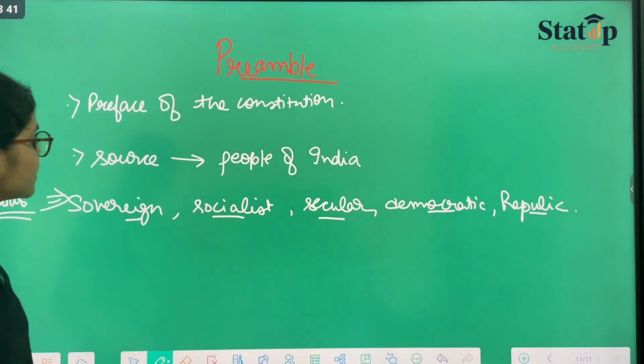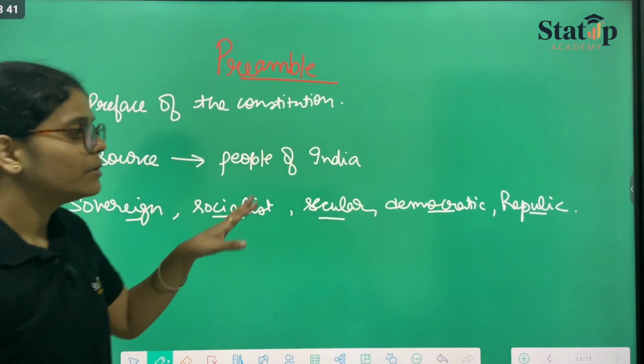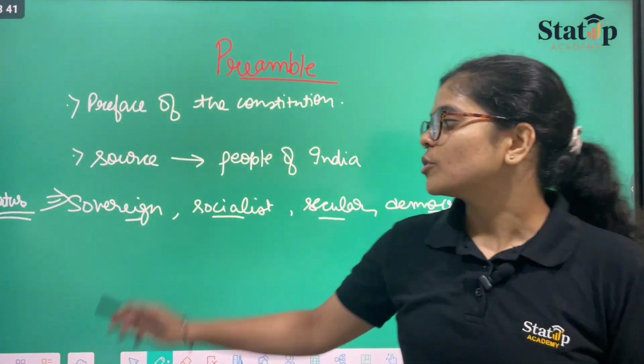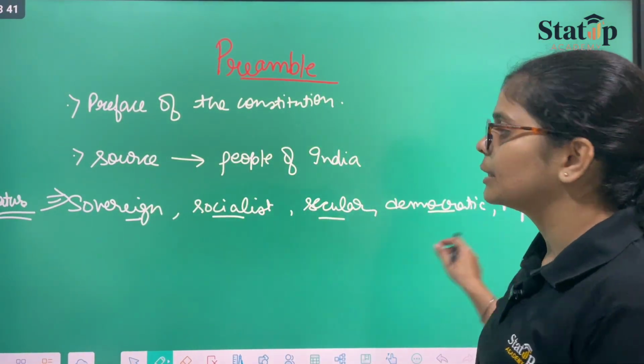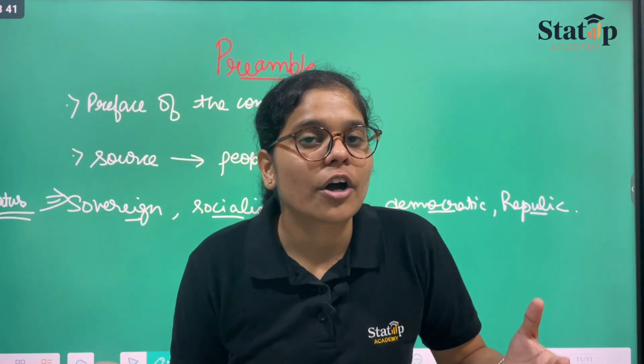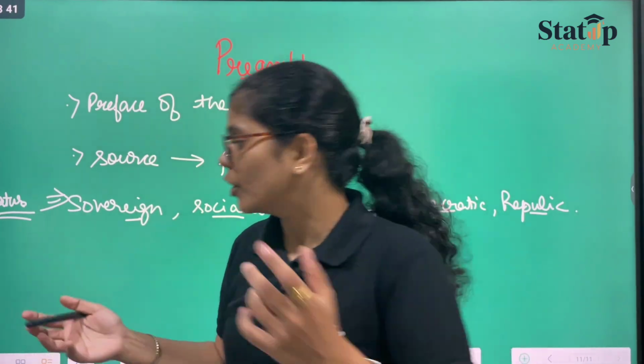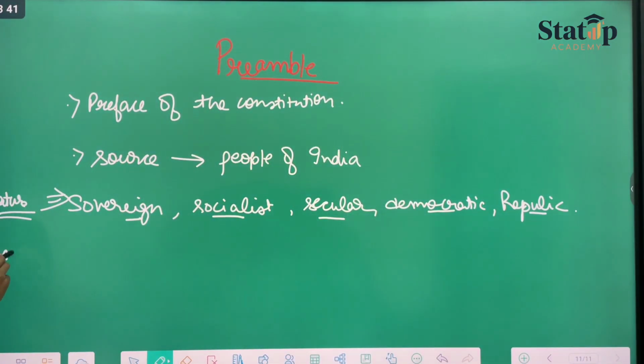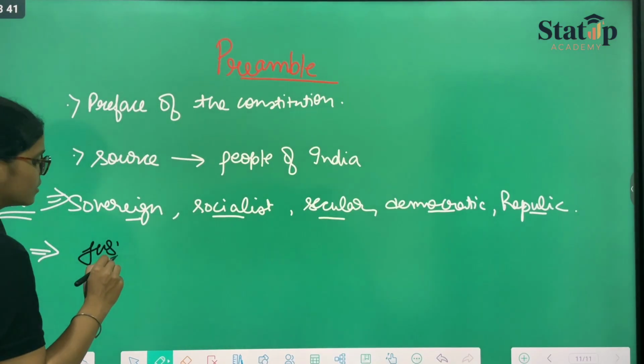After this, the next part comes: having solemnly resolved to constitute India into a sovereign, socialist, secular, democratic republic, and to secure. That means the motto has come now. What is the motto? The aim: to secure to all its citizens justice.